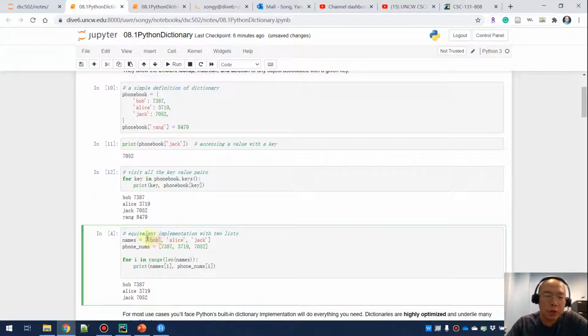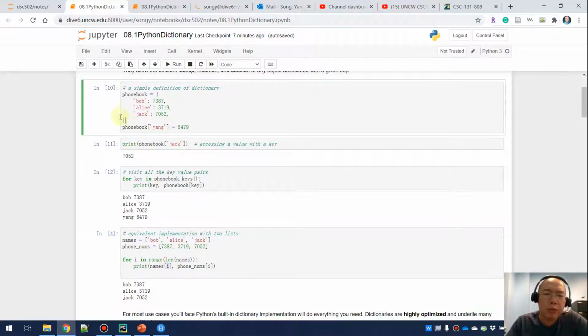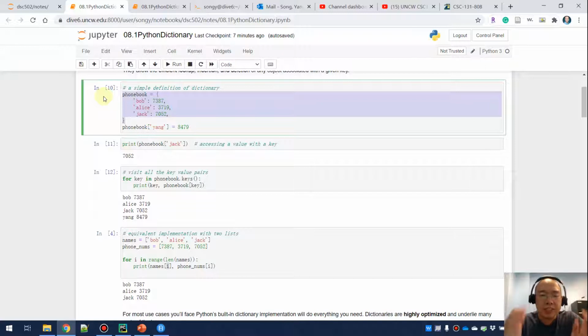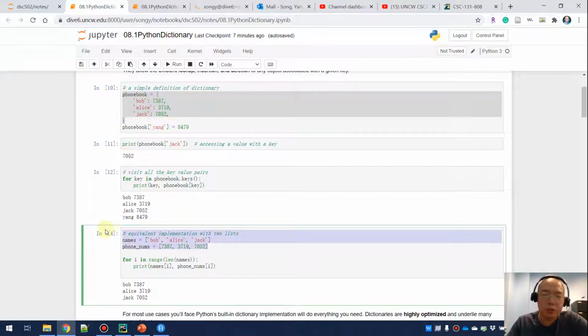The index 0 is Bob, and the index 0 on the next list is Bob's phone number. So you can iterate from 0 to the length of the names, and use i as the index, so you can print all the names and the corresponding phone numbers one by one. You may argue that for this case, we don't really have to store the names and the phone numbers in a dictionary, because we can do that with two lists. And yes, you are correct on this. However, later in this lecture, we are going to see why we have to use dictionaries.